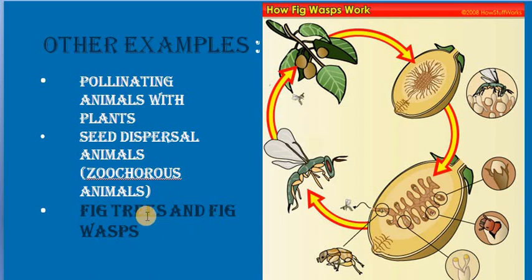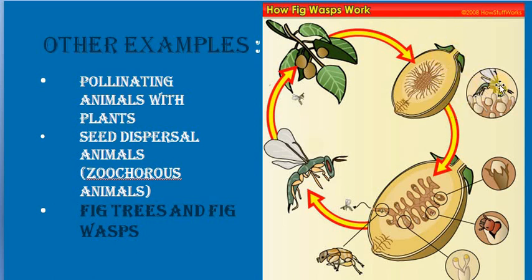The fig tree and fig wasp are so close, they are developing together. When the fig tree is producing its inflorescence, this is not actually the fruit, it's an inflorescence. It is a special type, like a hollow chair kind of inflorescence, which has a major opening, the ostiole.